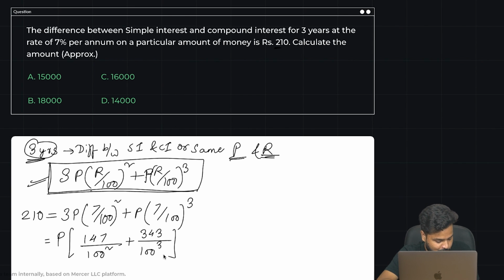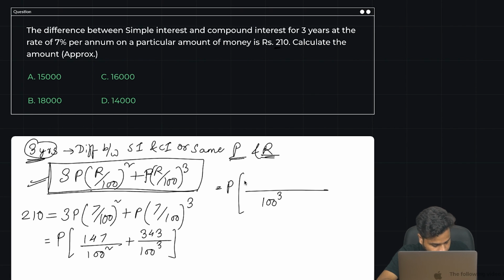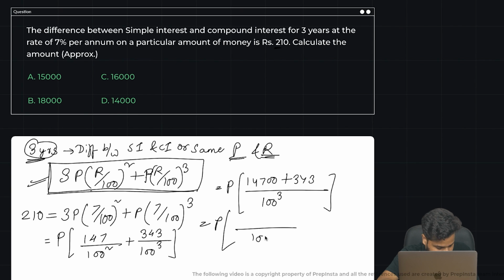Yes. So P into that is equal to P into 100 cube.